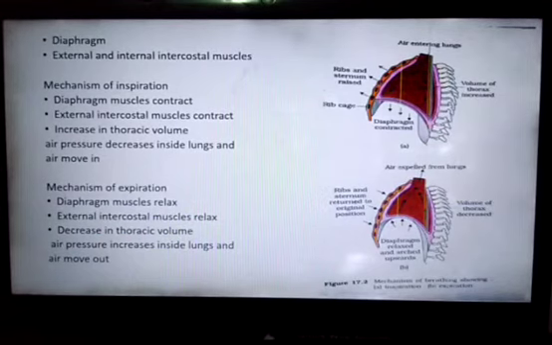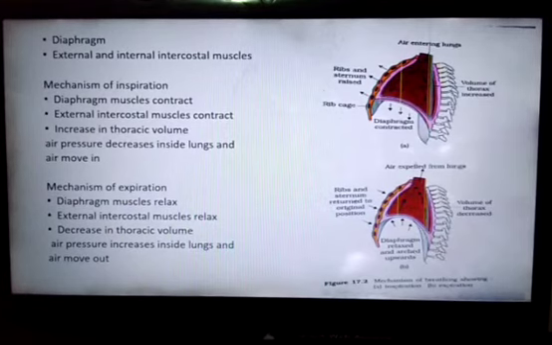Inspiration takes place with the help of contraction of the diaphragm muscles and external intercostal muscles, which increases the size of the thoracic chamber and decreases the intrapulmonary pressure, due to which air enters inside the lung.